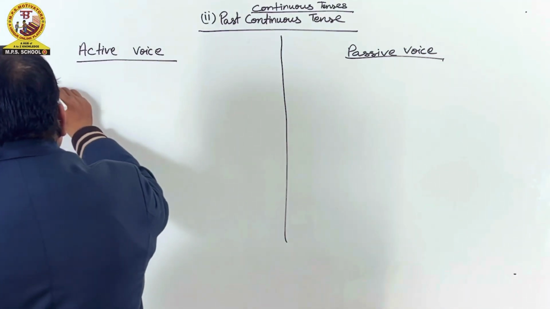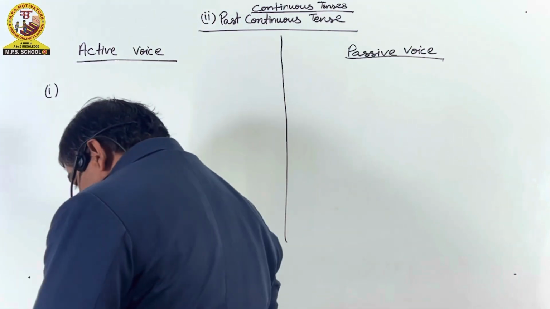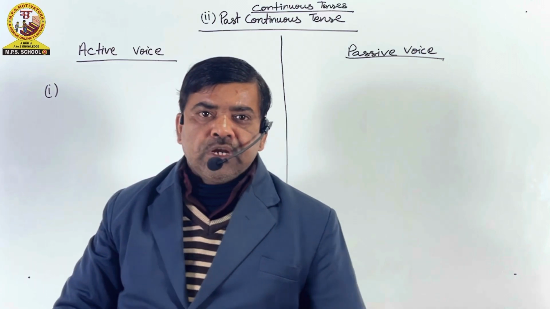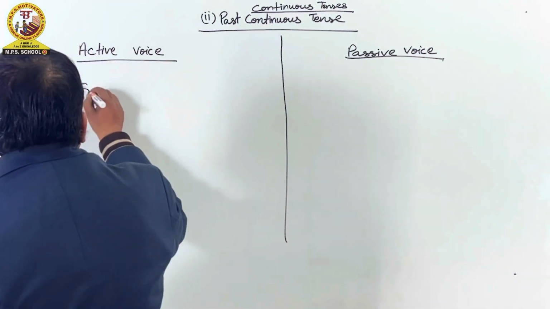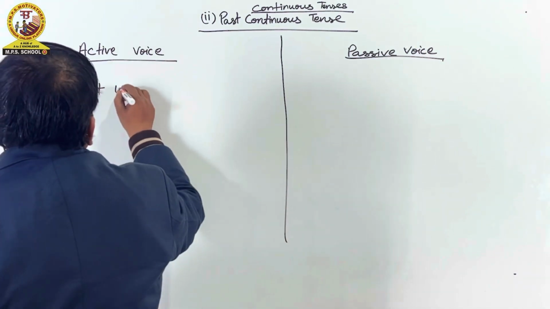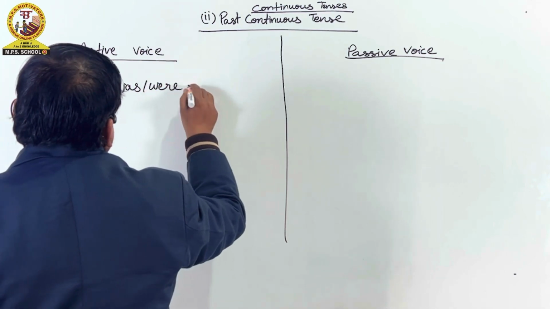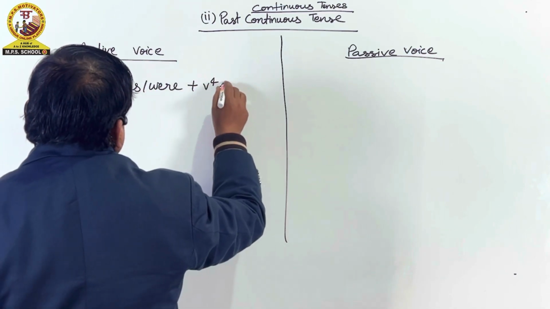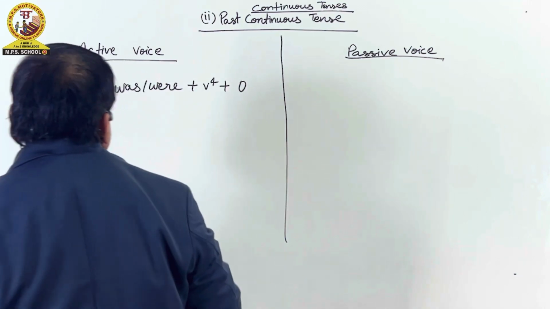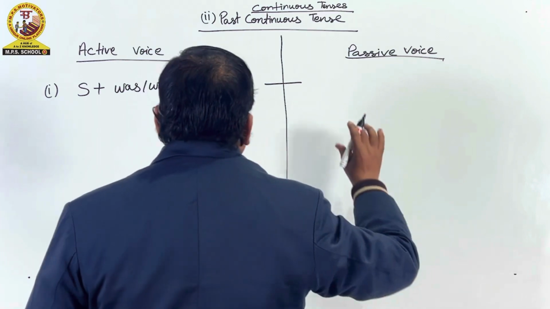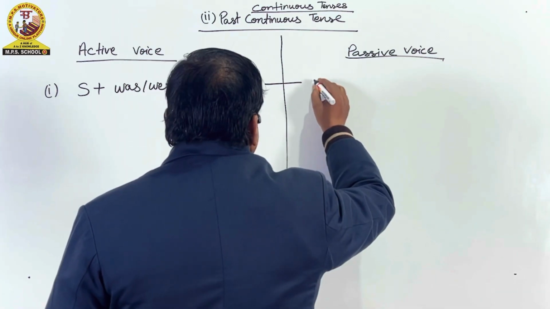In active voice, we will write the first structure formula, which is for making affirmative sentences. Subject plus was/were plus V4 plus object. Full stop. Now we will change it into passive voice structure.